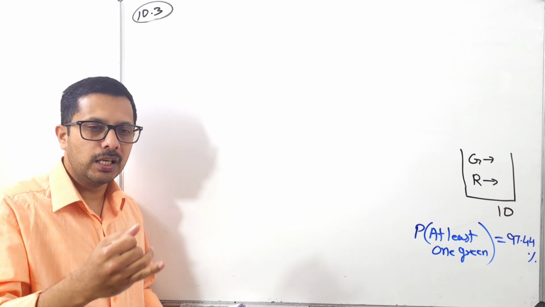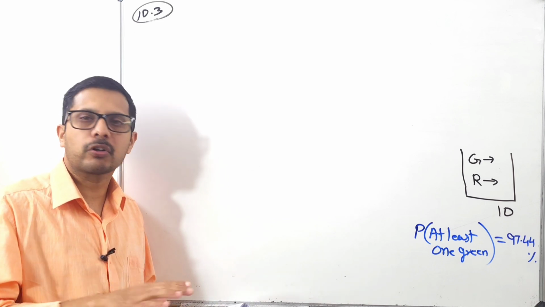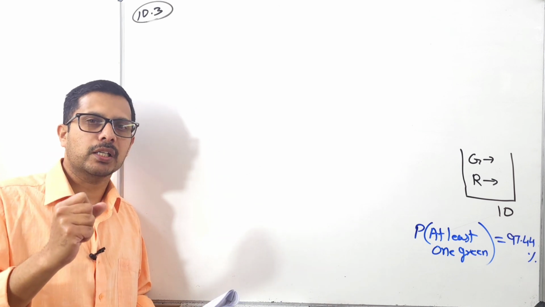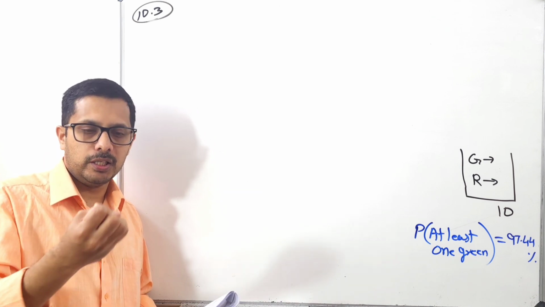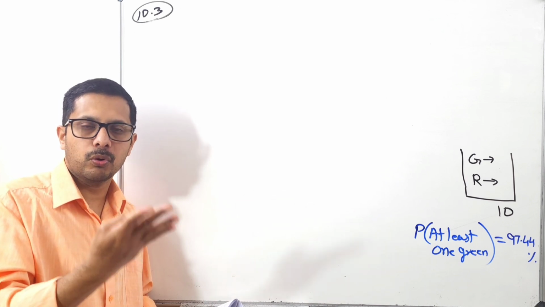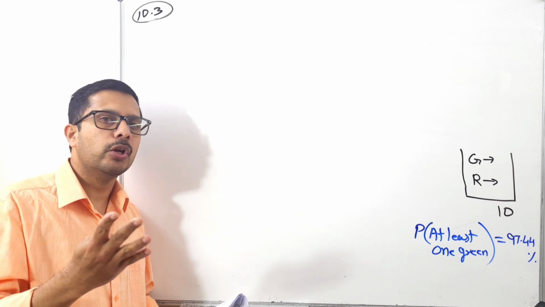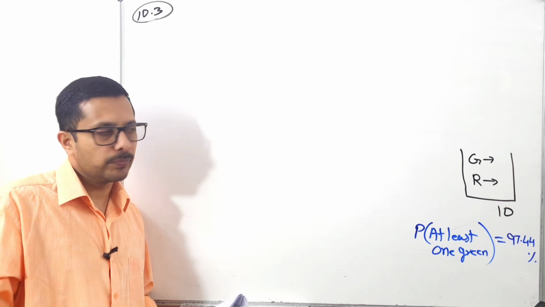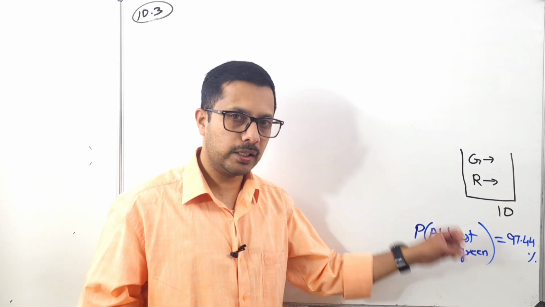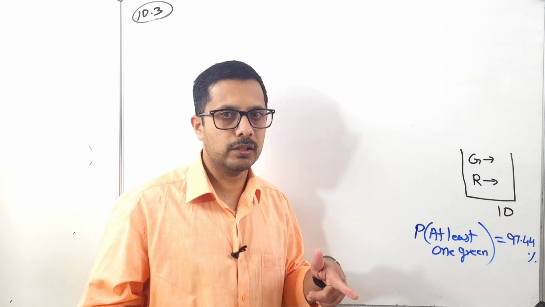At least one means either one. The least one is 1. It can't be 0 green or no green. Do you understand? Okay, so at least one green, that you have to clearly understand. At least one green means it can be 1 green, it can be 2 greens or 3 greens or 4 greens. Only one thing is not possible. What is that one? No green. That is not possible. Okay, so now I hope you understand that one. So at least one green means either one green or 2 green or 3 green or 4 green, not no green or not 0 green.